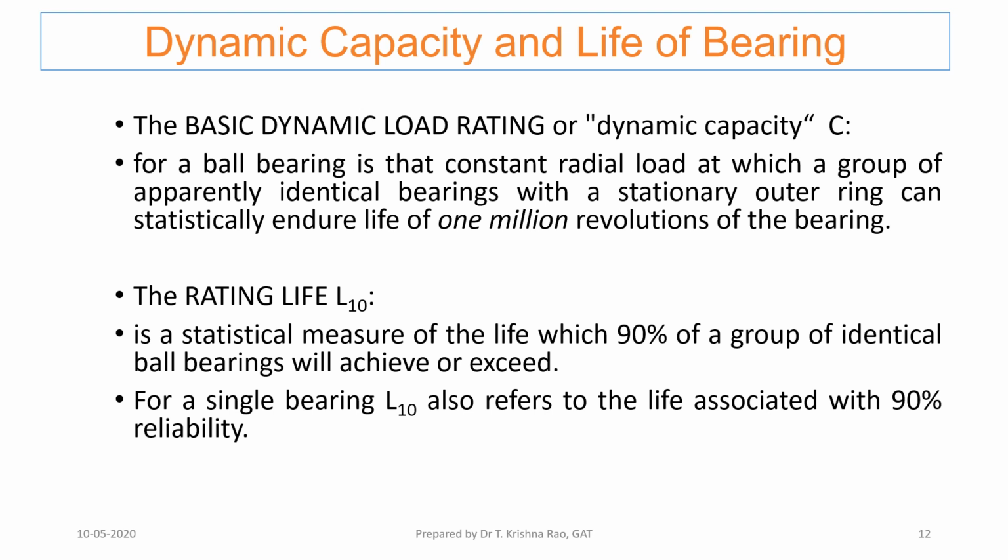If you take 100 bearings, 90% will sustain this load, and there may be a 10% chance of failure. These two values, C and C0, are always specified by the bearing manufacturers in the catalog. Generally, the life of a bearing refers to L10, that is 10% chance of failure, 90% reliability. For better reliability, we have to convert this to a higher value.